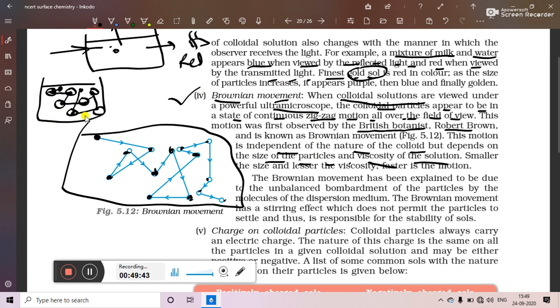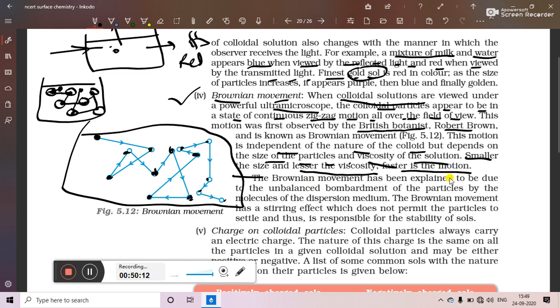If water is taken which is less viscous, then zigzag movement will be to a large extent, and if a viscous dispersion medium is there, then this zigzag movement will be less. So it depends upon the size of the particles of colloids as well as viscosity of the solution. Smaller the size of the colloidal particles and lesser the viscosity of dispersion medium, faster is the motion.